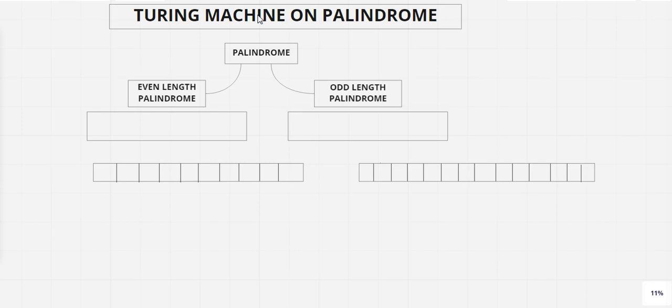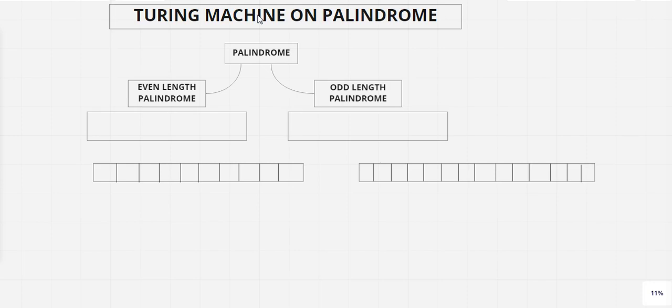If I give an example like Nayan, if you reverse that particular word, you will be getting the same word, that is Nayan. Correct? If I give a sequence of words like "nurses run", then if you reverse that, you will also get the same sequence of words. So like this, we can come across different types of words which on reversing give the same word, and that is the case of palindrome.